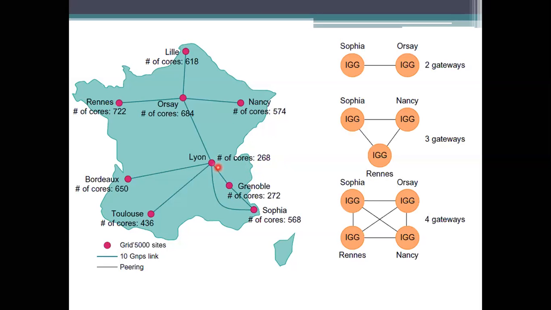So how am I going to get the cores here? In the next diagram, if you see, we have multiple representations here. In this multiple representations diagram, we have the gateway scenarios as 2 gateways, 3 gateways and 4 gateways. And what it is using here is the IGG, that is an intergrid gateway. IGG is represented as an intergrid gateway.